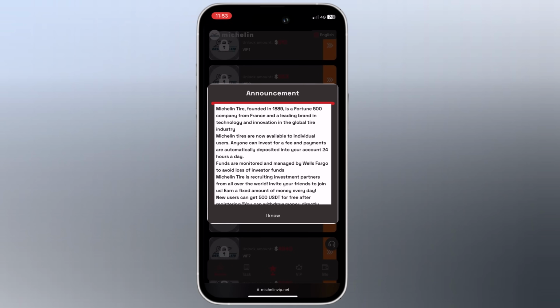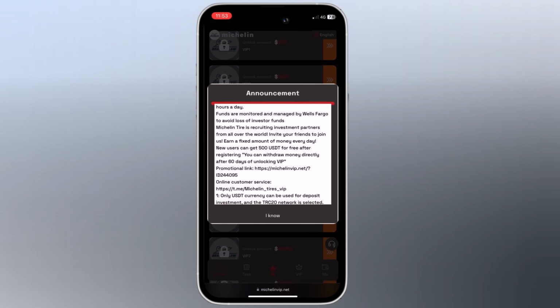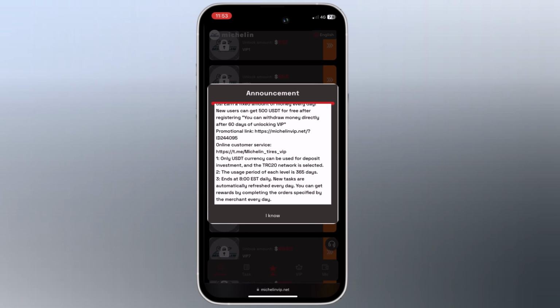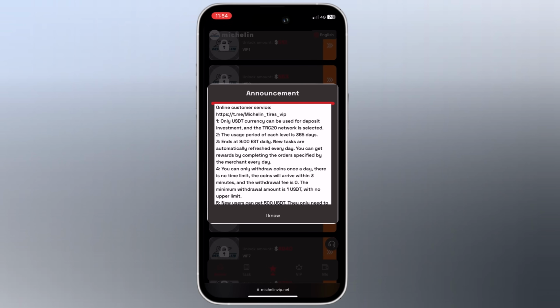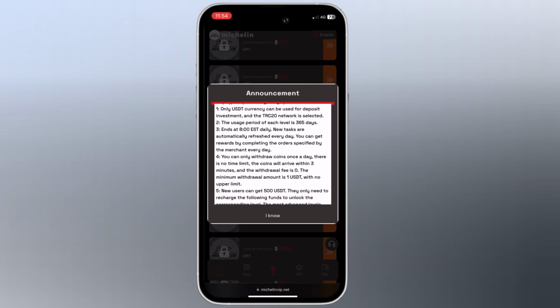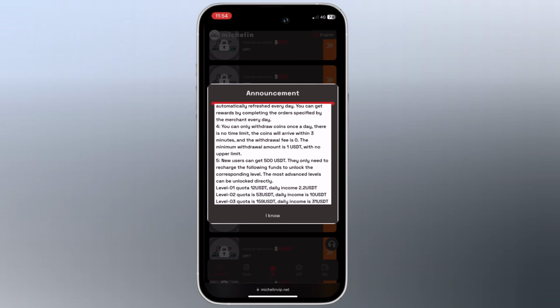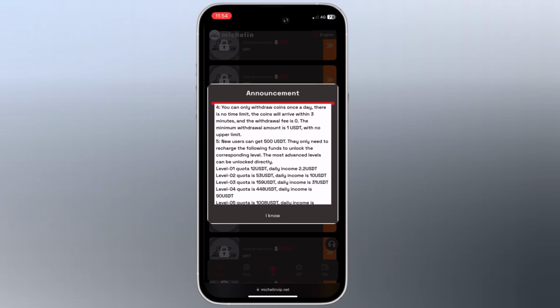And then you will see the announcement page, so you can read it. So you can earn a fixed amount of money every day. New user can get 500 USDT for free after registering. You can withdraw money directly after 60 days of unlocking VIP. Only USDT currency can be used for deposit investment, and the TRC20 network is selected. The usage period of each level is 365 days. You can only withdraw coins once a day. There is no time limit. The coin will arrive within 3 minutes and the withdrawal fees is 0. The minimum withdrawal amount is 1 USDT with no upper limit.